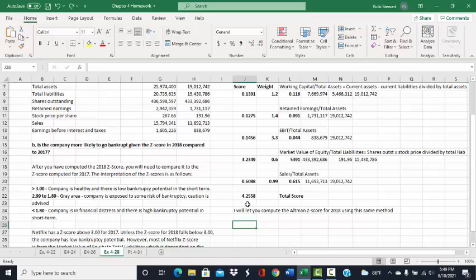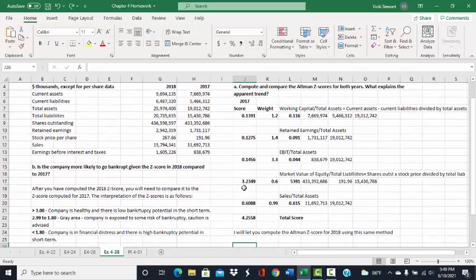Also, we need to look at the components of the z-score. If you notice, most of Netflix's z-score is coming from the market value of equity to total liabilities. Now, if the stock price of Netflix were to go down, that would throw their z-score into the gray area.